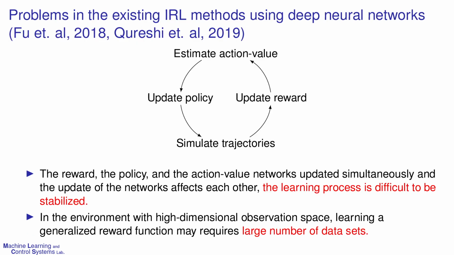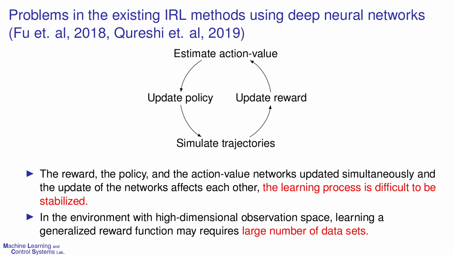In early studies, inverse reinforcement learning algorithms were designed to handle discrete states and actions. To handle continuous states and actions, recent inverse reinforcement learning works approximate reward, policy, and action value functions using deep neural networks, but these networks update simultaneously and the update of the neural networks affects each other. The learning process may be difficult to stabilize.